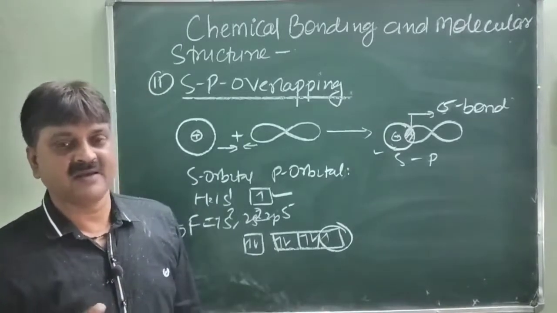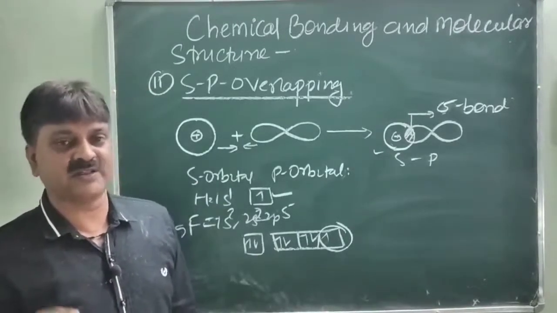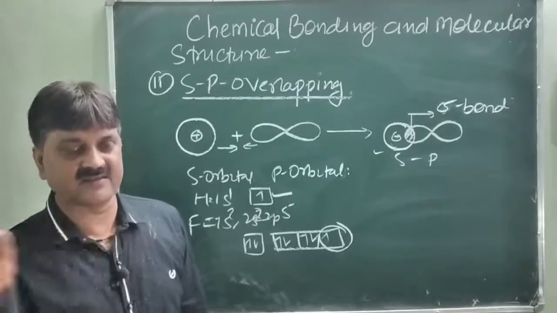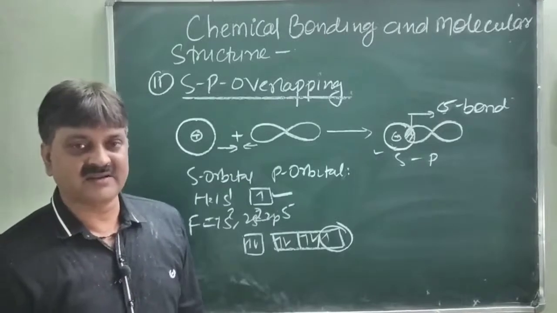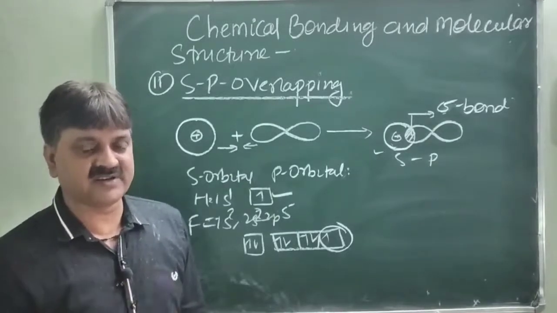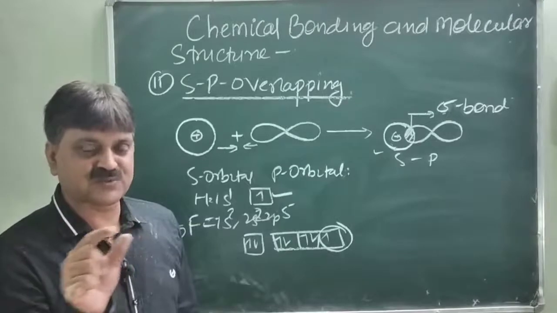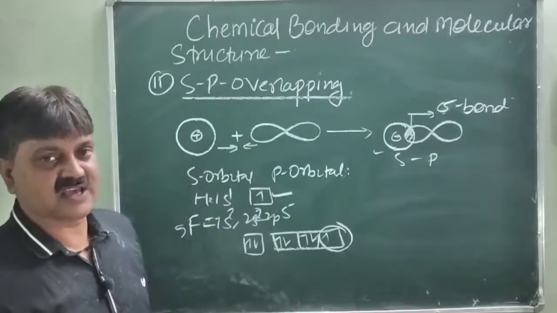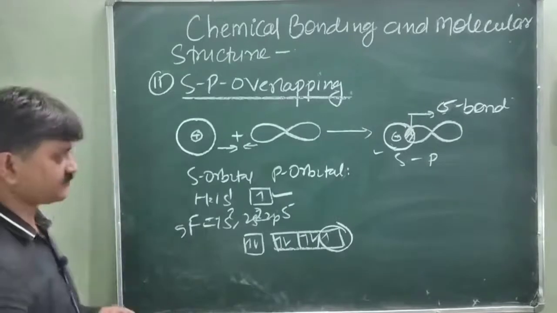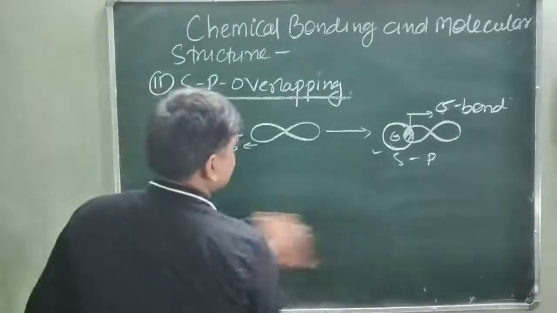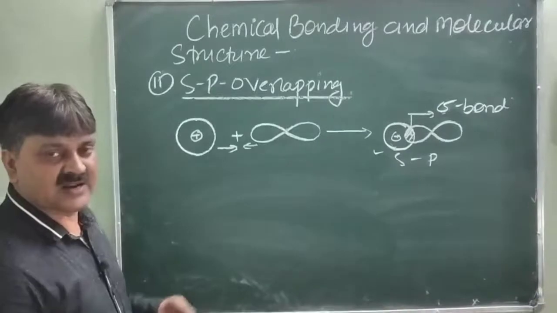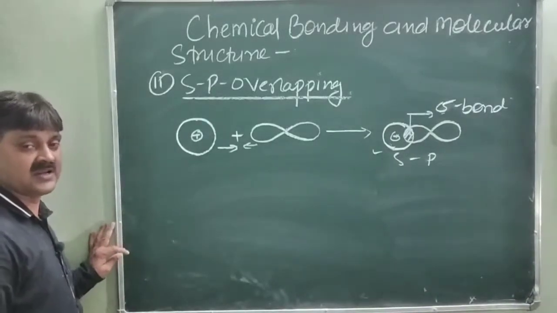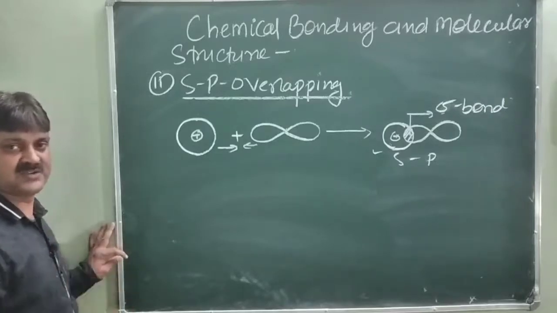One thing to keep in mind: sigma bond formation takes place by the overlapping of atomic orbitals end to end, horizontally, and their extent of overlap we will discuss later. So when overlapping takes place end to end, the sigma bond forms. Another is pp overlapping, when two p orbitals having half filled orbitals of two different atoms overlap to form the sigma bond.